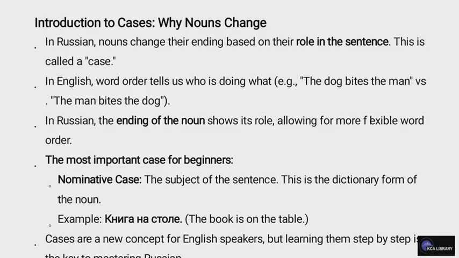The most important case for beginners, the nominative case, is the subject of the sentence. This is the dictionary form of the noun. Example: Kniga na stole. The book is on the table. Cases are a new concept for English speakers, but learning them step by step is the key to mastering Russian.